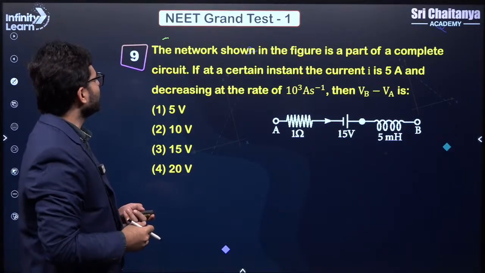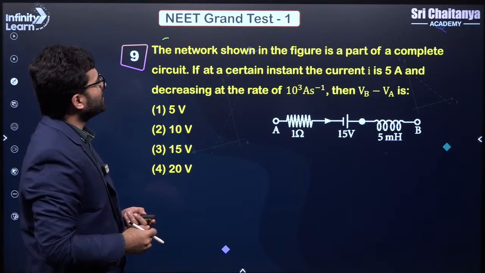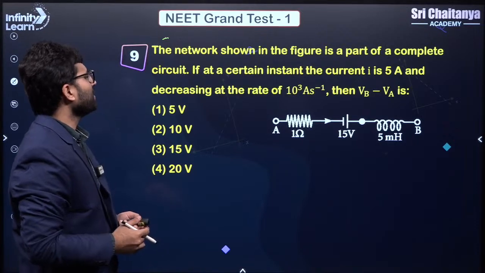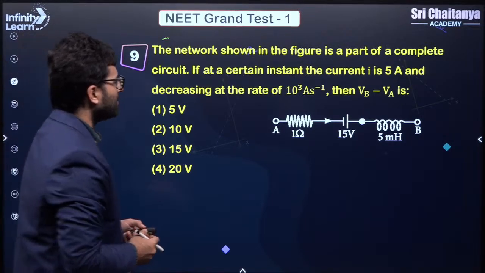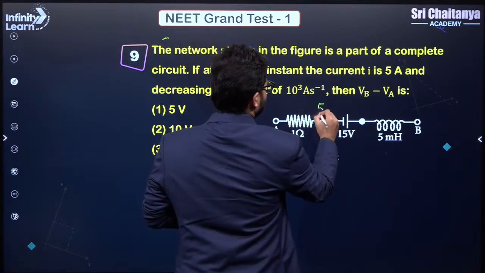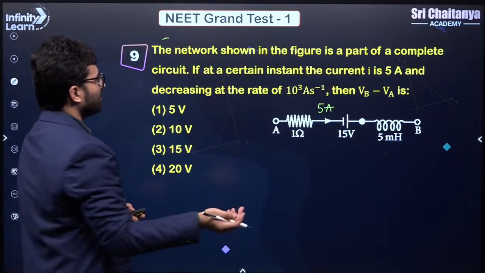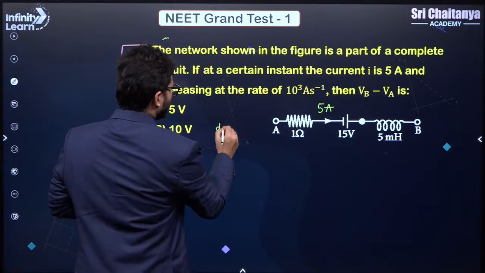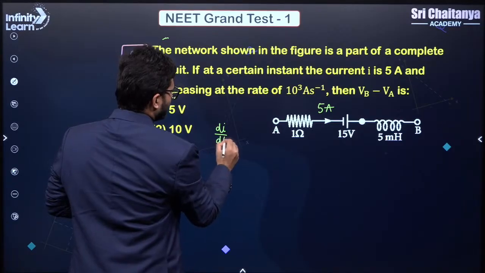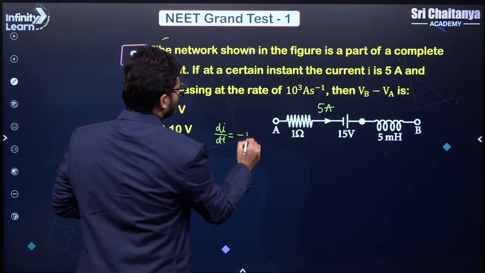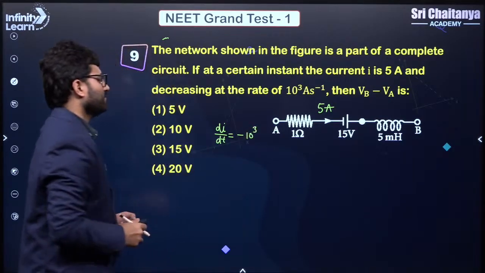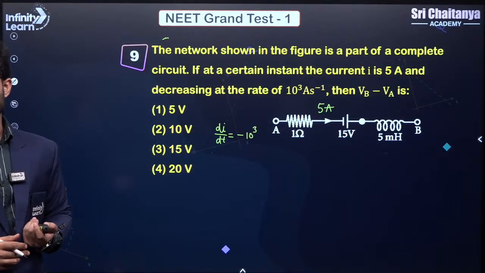Chalo, let's move to the next question. The network shown in the figure is a part of a complete circuit. If at a certain instant the current is 5 ampere and decreasing at a rate of 10 to the power 3, so basically they are saying that the rate of change of current with time is minus 10 to the power 3. Minus I have put because it is decreasing, right?